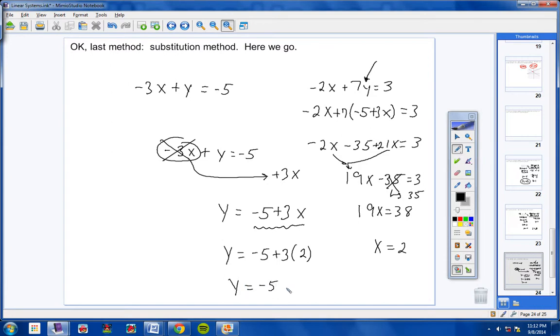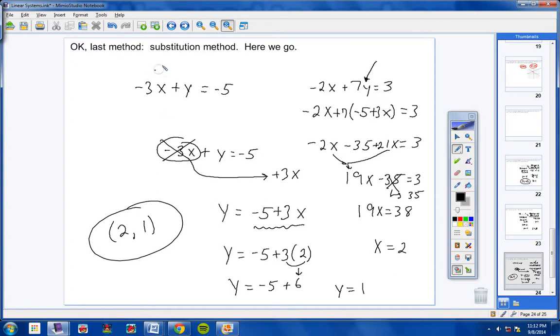y equals negative 5 plus 6. 3 times 2 is 6. So y equals negative 5 plus 6, which is 1. So there's your ordered pair: 2, 1. Let's see if that satisfies both equations real quick.